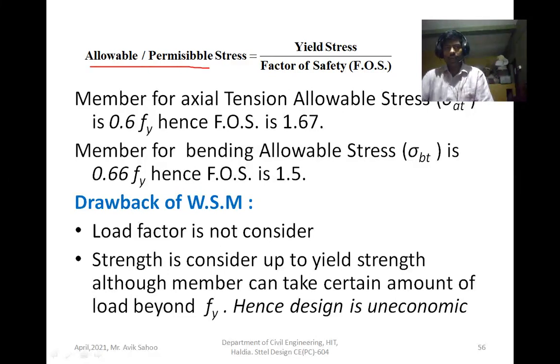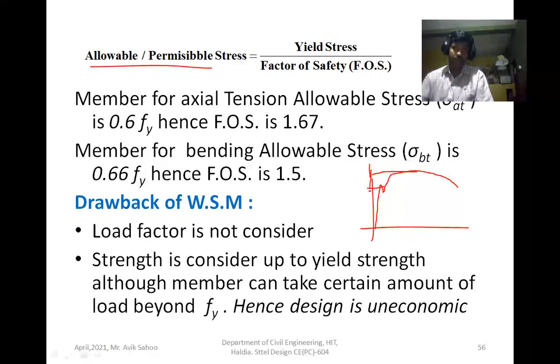So what is allowable stress? Allowable stress is basically the yield stress, because in the working stress method we consider the yield stress, not the ultimate stress. If I draw the stress strain diagram of mild steel, then you see that this is the yield stress. Yield stress is considered in the working stress method. Ultimate stress is not considered. So how do we get the permissible stress? This is basically the ratio of yield stress to factor of safety.